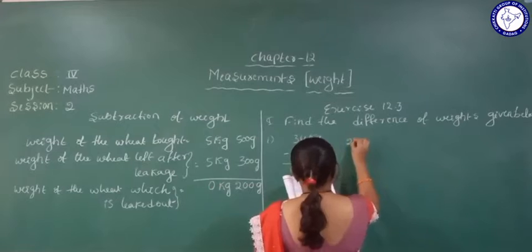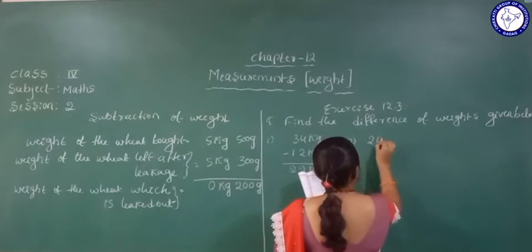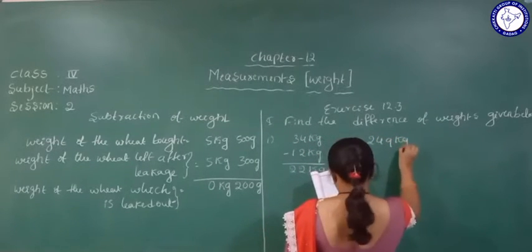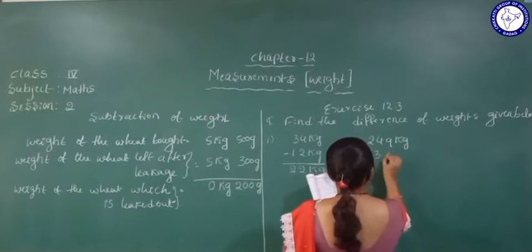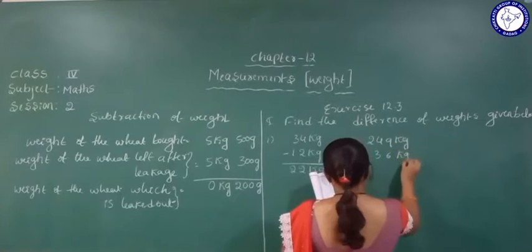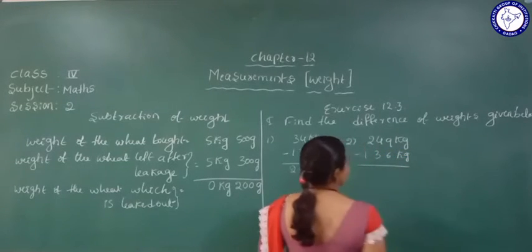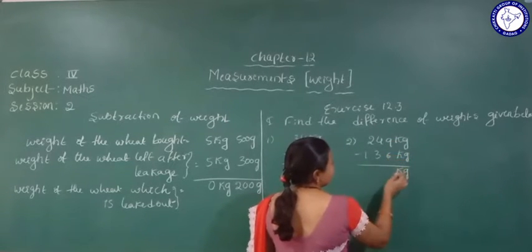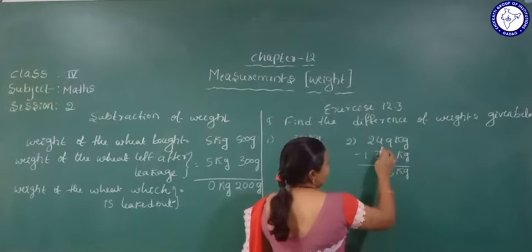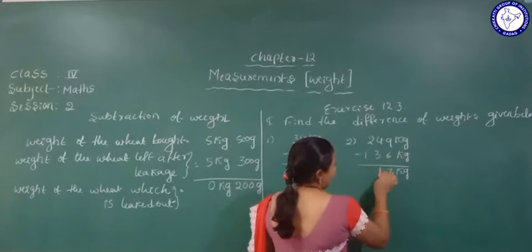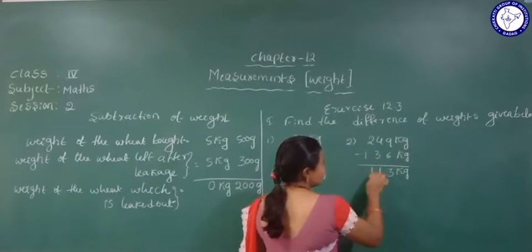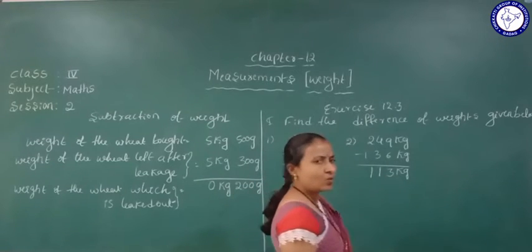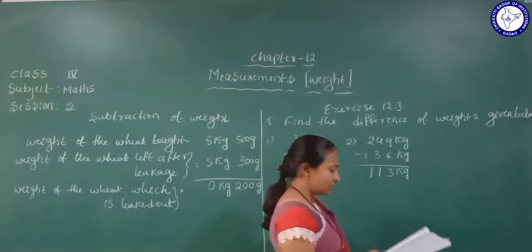Next one: 249 kg minus 136 kg. Now we subtract. 9 minus 6 is 3, 4 minus 3 is 1, 2 minus 1 is 1. So the answer is 113 kg.